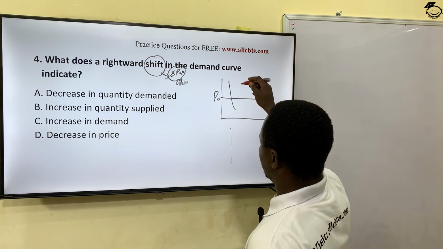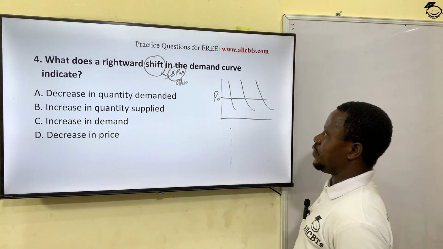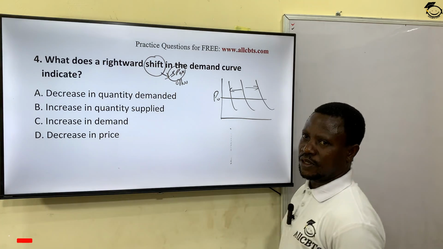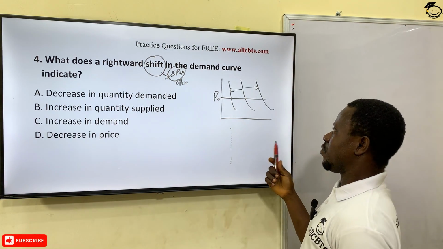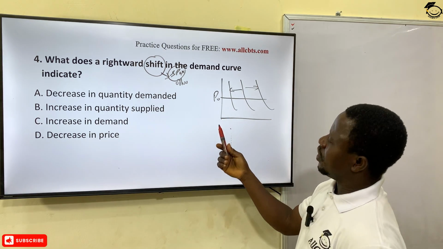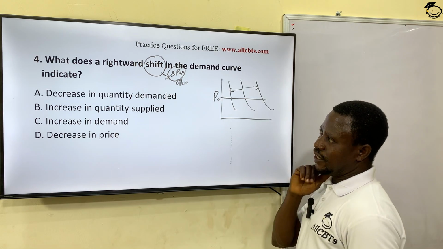And I told you, I show you something like this. Please watch the video from the beginning for you to understand this. That could be rightward shift or leftward shift. If you are going to the right, which is forward, that is increase in what? Demand. And if you are going to the left, which is backward shift, that is what? That is decrease in demand.